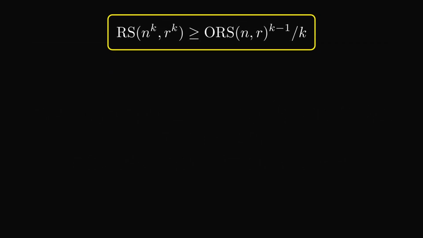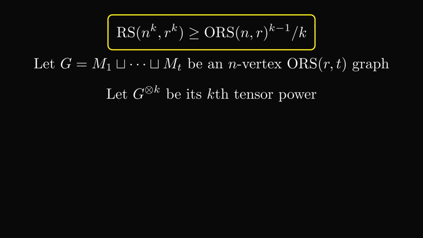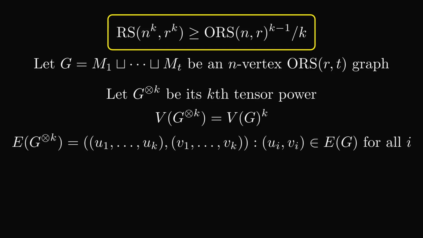Now let's prove this lemma. Suppose that G is an n-vertex (r, t) ORS graph. We first take the kth tensor power of G. Recall that this is the graph whose vertices are k-tuples of vertices in G, and two such tuples are adjacent in G^⊗k when each coordinate is adjacent in G.